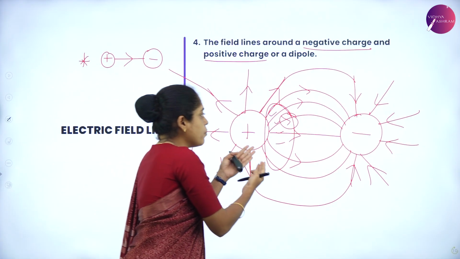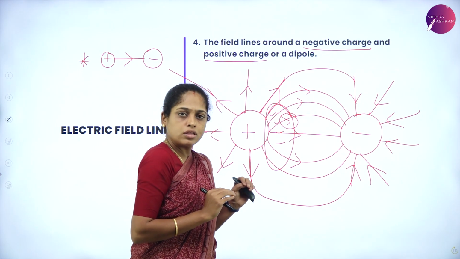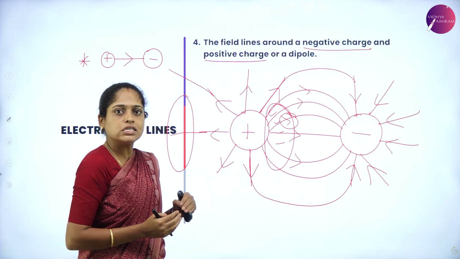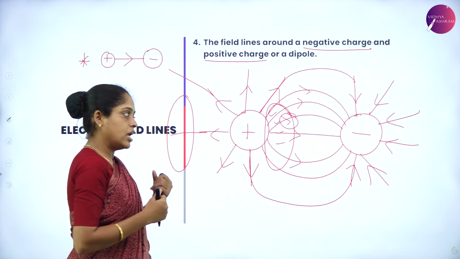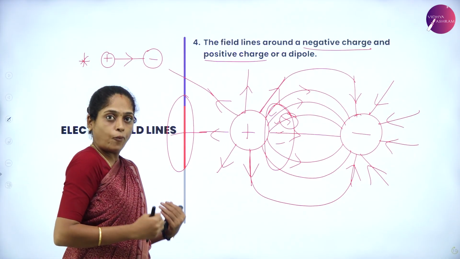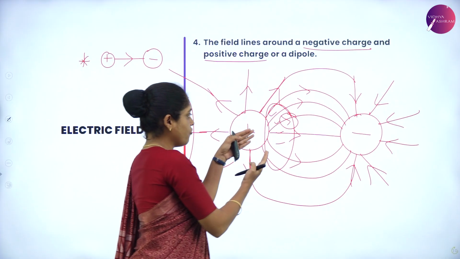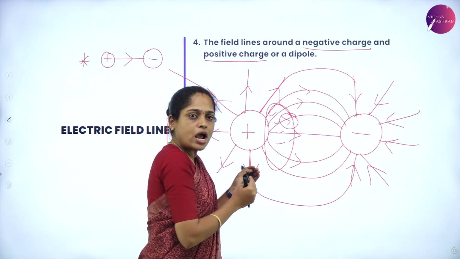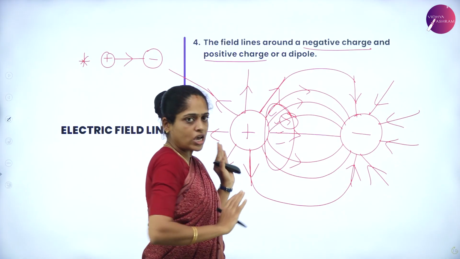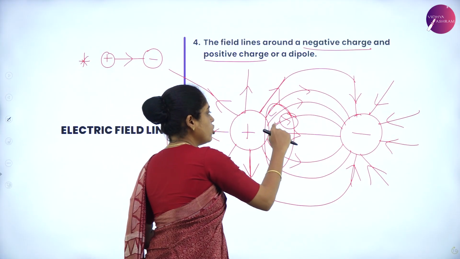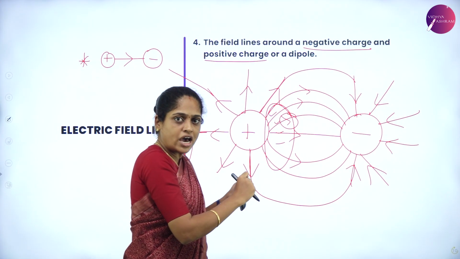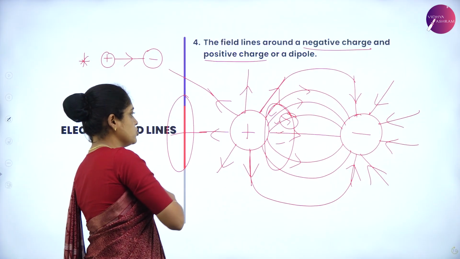So, where the number of lines are more, there the strength of electric field is greater. And where the number of lines are less, there the strength of electric field is weak. So, the electric field lines are more when they are near the charge. Therefore, the electric field strength is stronger at or near the charge, and it is weak